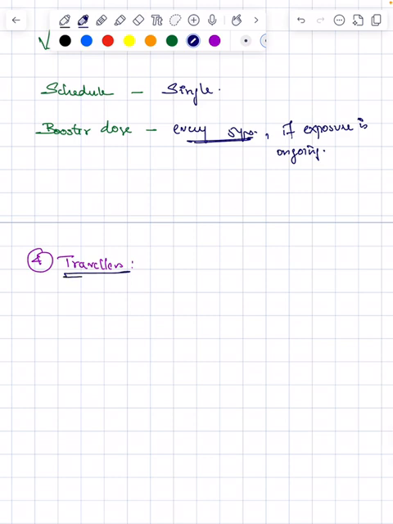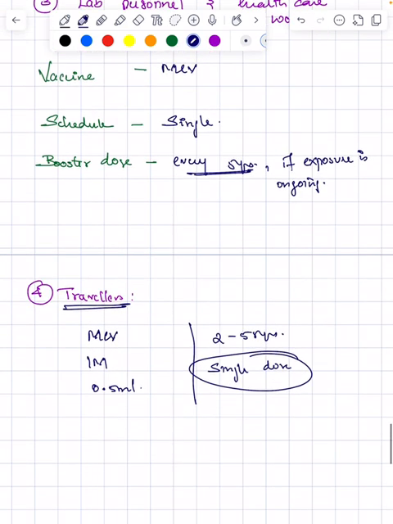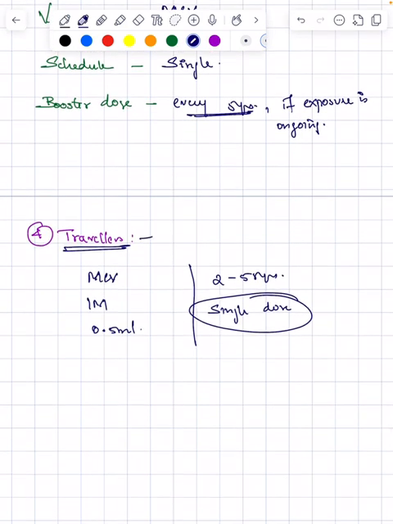Next, for travelers who plan to travel to Mecca, you will give a meningococcal conjugate vaccine. Route of vaccination is intramuscular. Dose is 0.5 ml. Age group is between 2 and 55 years. It is a single dose. So a single dose is for your traveler and for the lab personnel and healthcare workers. These are mainly travelers to Mecca.